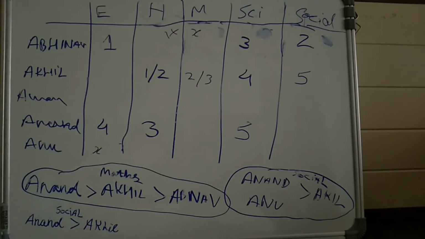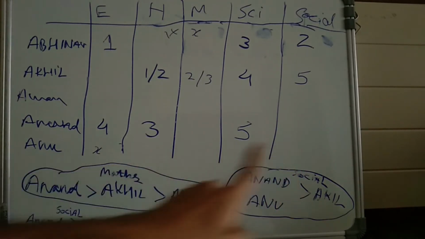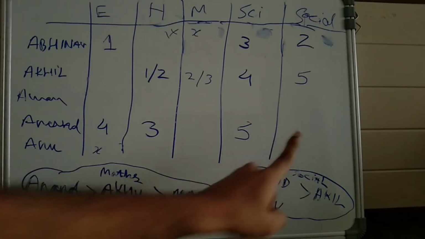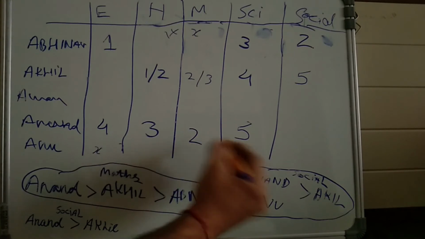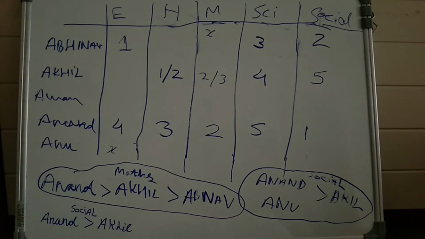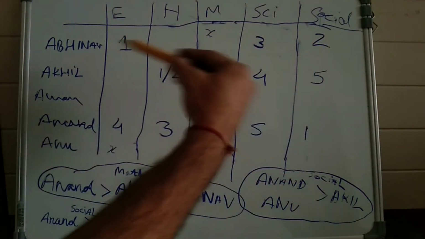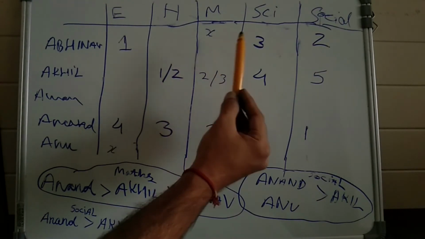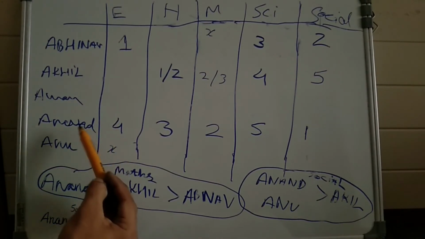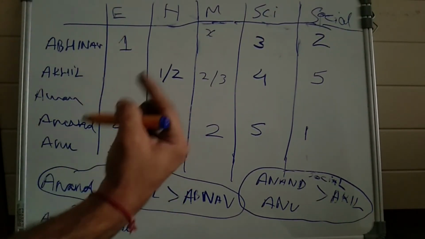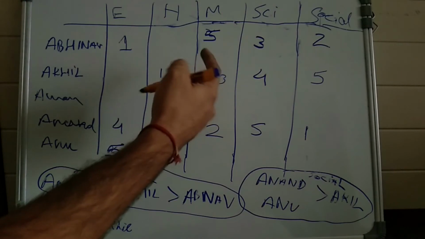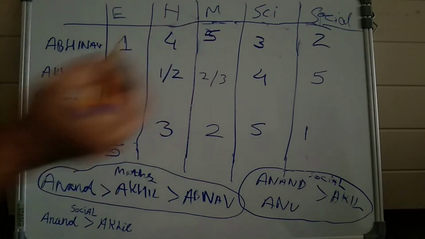Okay, now in these two positions 1 and 2 are remaining. 2 can't come over here because 2 is already up there. So 1 will come here, 2 will come here. Now if we look at this place, 1, 2, 3 is already done in this row. So either 4 or 5 will come here. If 4 comes over here, then 4 will come over here, but that is not possible because 4 is already taken by Anand in English. So the only possible value for x is 5. Here it will come 5 and again here it will come 5. If there is 5, the only possible value for here is 4.